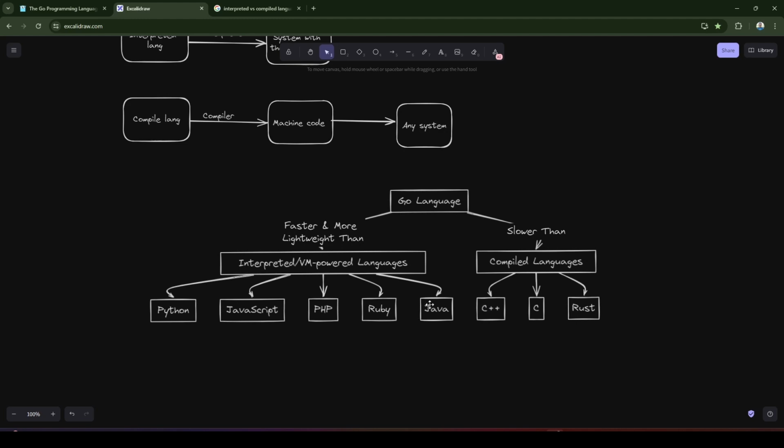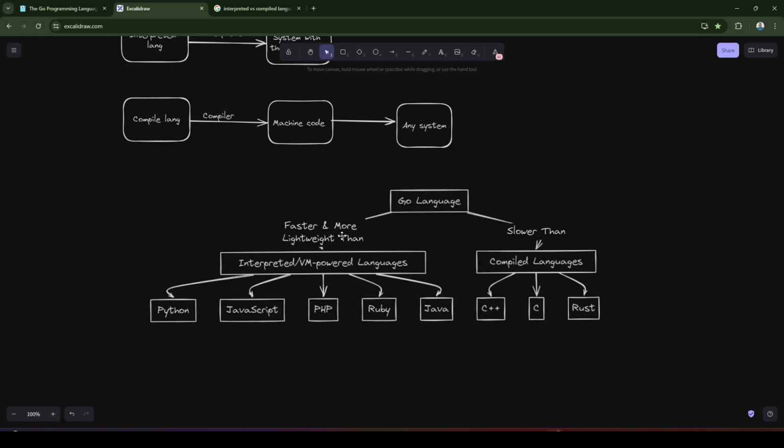Java is a virtual machine powered language, or it lies between compiled and interpreted languages, because it uses the JVM, the Java Virtual Machine, in order to execute the Java code or Java machine code in your system. But it is not a completely interpreted language, as you don't need to have Java installed in your system. You just need the JVM-powered executable code in order to execute that. And there are compiled languages such as C, C++, and Rust. These are pure compiled languages, which first get compiled and then executed.